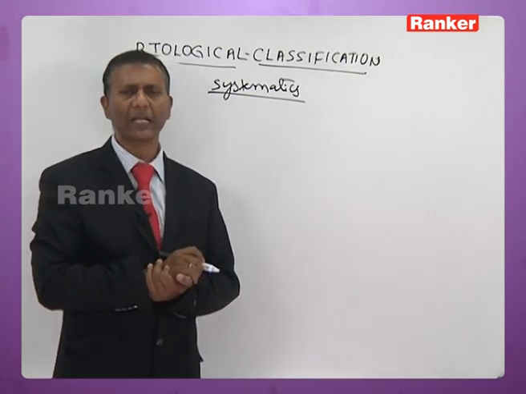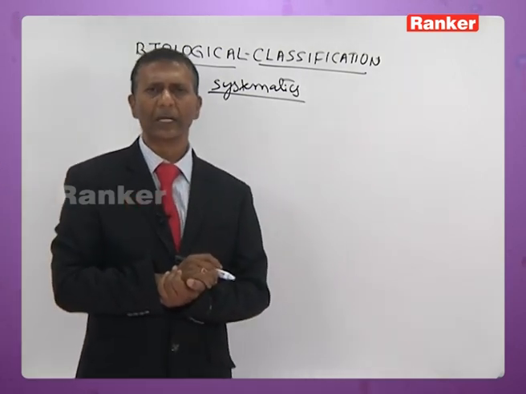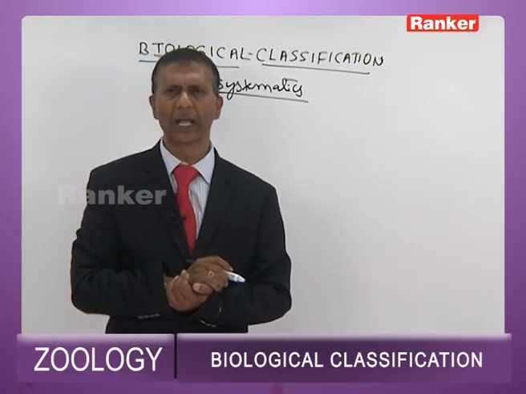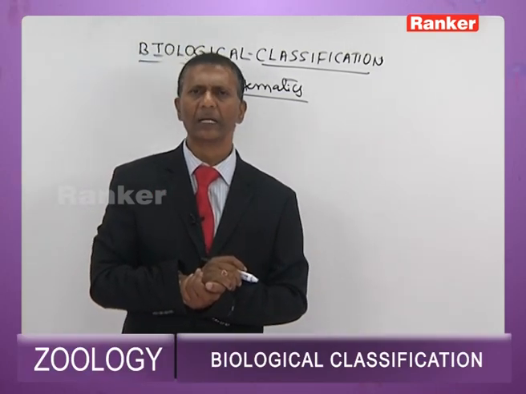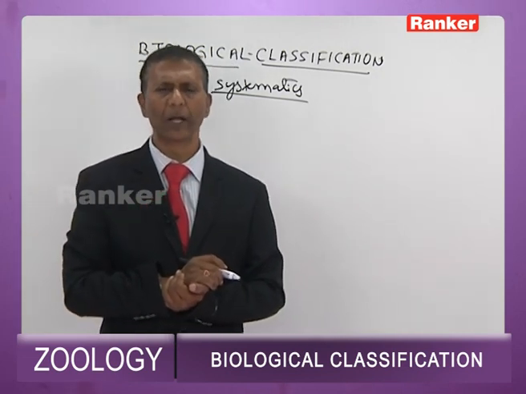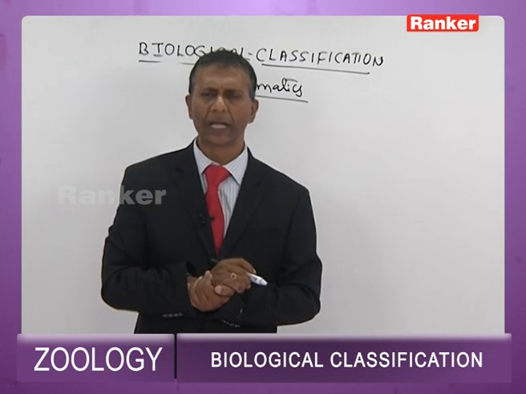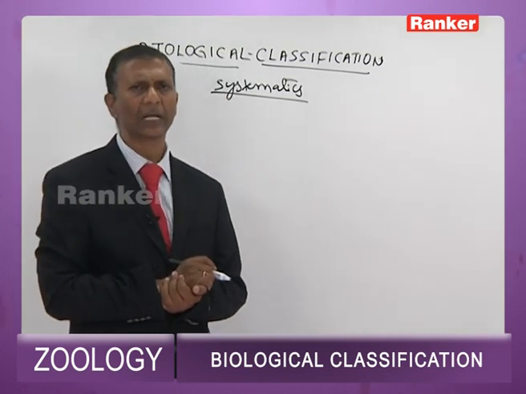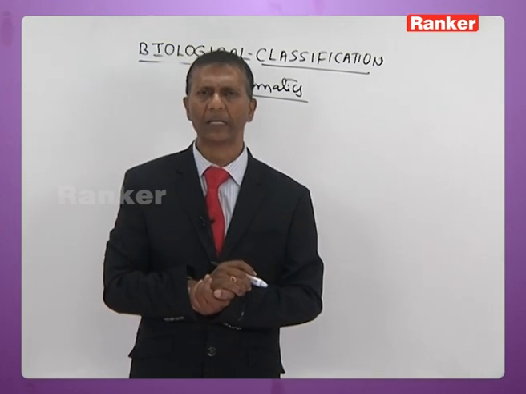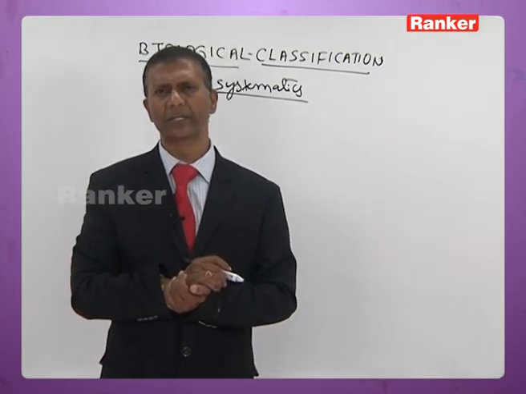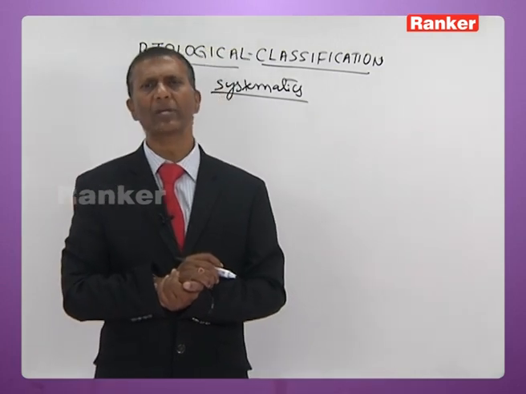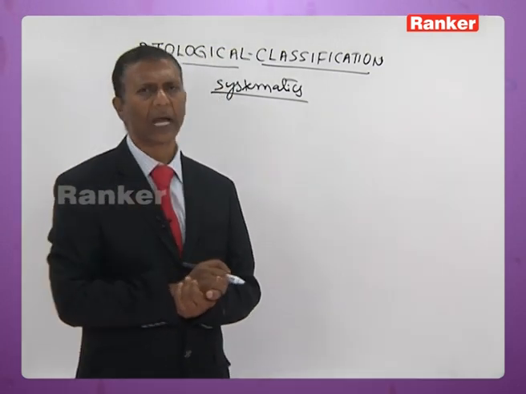Systematics is a branch of science that deals with diversity among the organisms, taxonomy of the organisms, and classification of the organisms. It is a comprehensive term that includes key classification, taxonomy, and diversity of the organisms. Apart from this, it also establishes evolutionary relationship among the organisms.